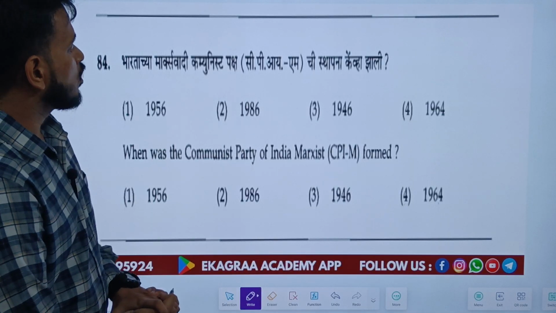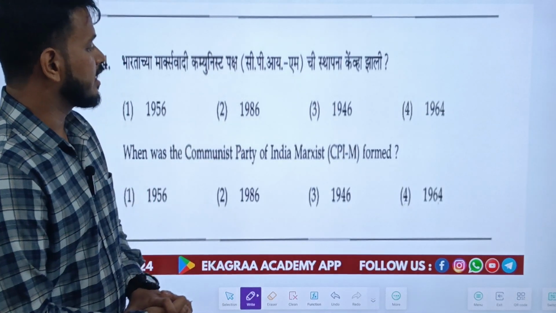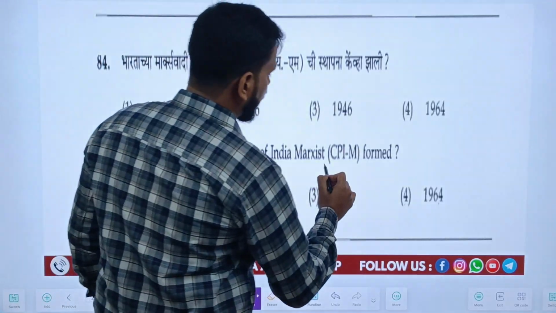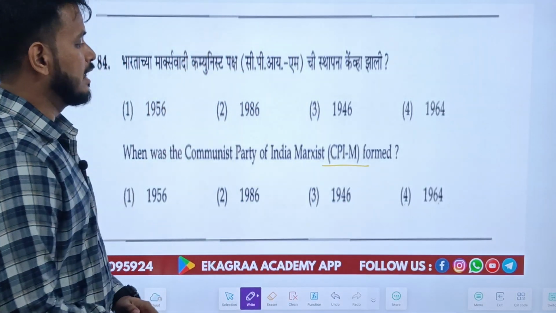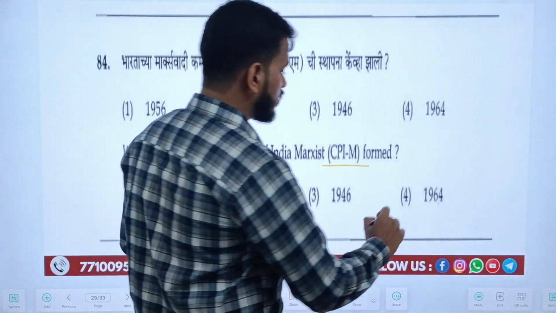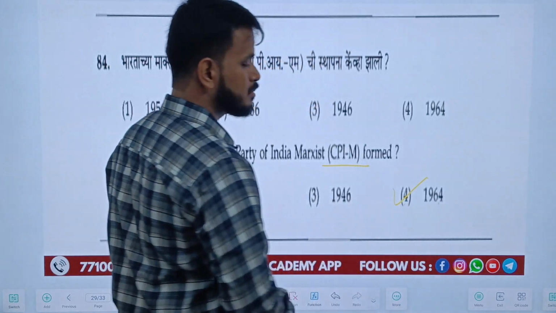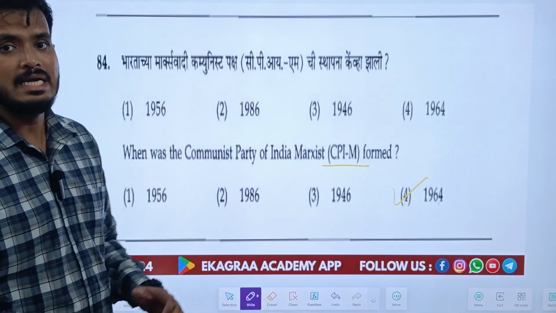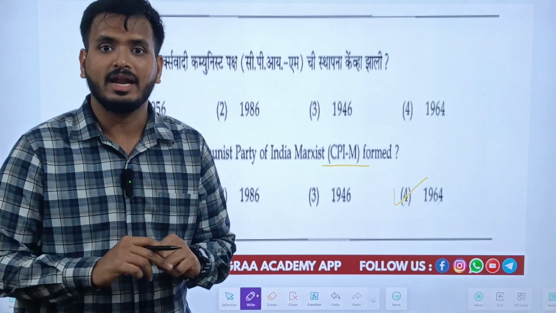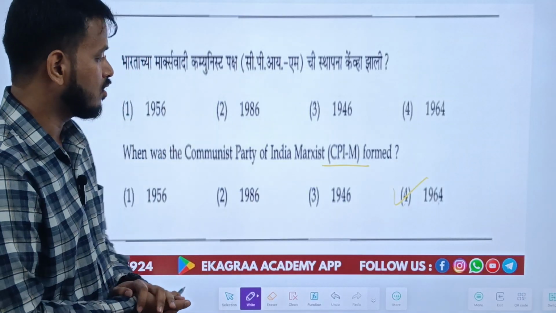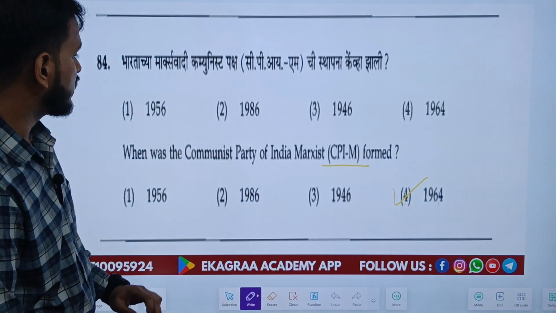When was the Communist Party of India, Marxist, which we call CPIM, formed, in which year? The right answer is 1964. CPIM, as we call the Communist Party of India, Marxist. The Communist Party of India (Marxwadi), as we call it in Marathi or Hindi. It was formed in 1964.